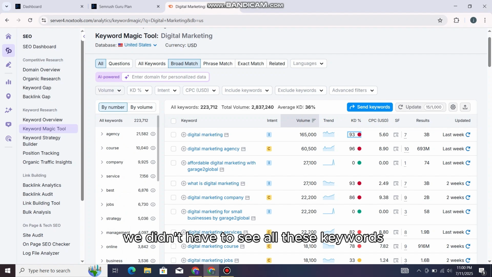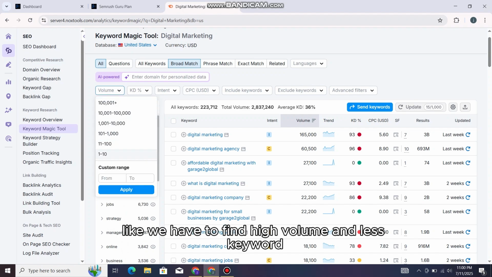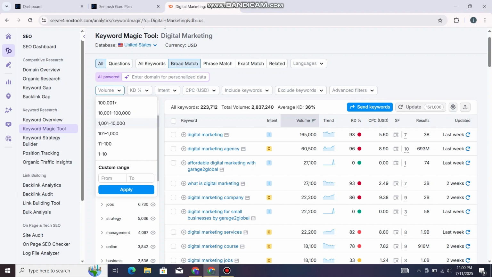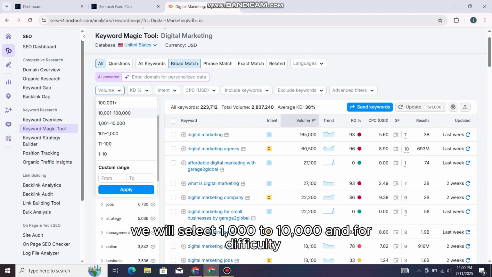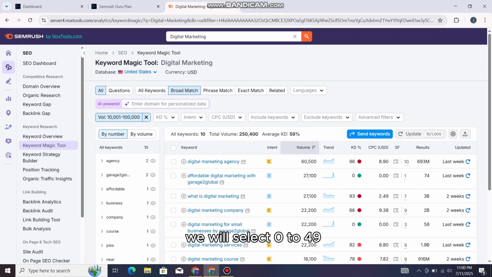We don't have to see all these keywords. We will make a filter on these keywords, like we have to find high volume and low keyword difficulty keywords. From volume, we will select 1,000 to 10,000, and for difficulty, we will select 0 to 49.